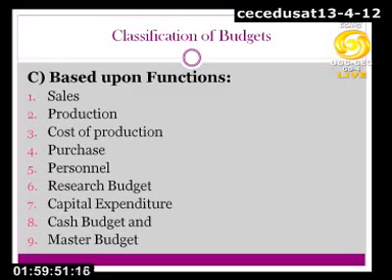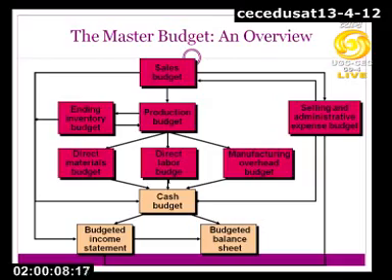The last budget under this head is the master budget, which is a comprehensive budget having all the functional budgets in it. I would like to show a chart in which we can have a look at the master budget. If you refer to this diagram, the first budget is the sales budget, which is the beginning point, as I said.